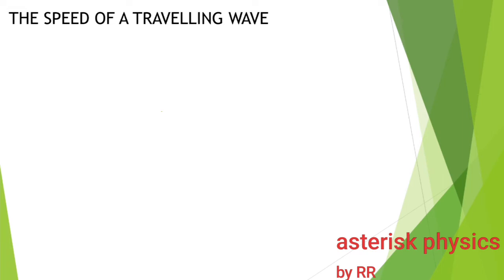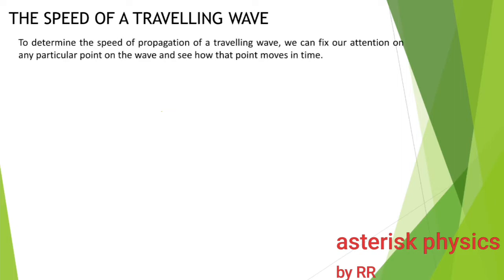Speed of traveling wave means how fast a wave travels through a medium, how fast the energy is transferred from one point to the other in a medium, how fast the disturbance is propagating through the medium. To determine the speed of propagation of a traveling wave, we can fix our attention on any particular point on the wave and see how that point moves in time.